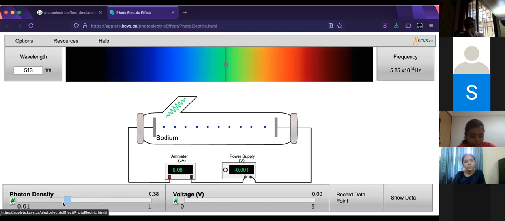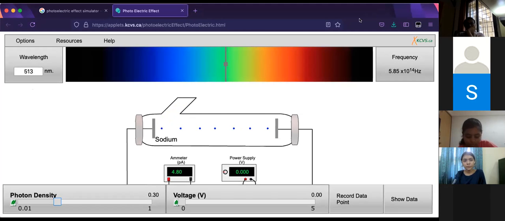Okay. All right. Now, look at the simulation here. You need to note down the observations. This will give you some insights about the photoelectric effect. Right now, photon density is at 0.3 and this is 4.8 amperes. Let's see if I increase the wavelength, so I'm decreasing the frequency. Let's go to around 600 nanometers.